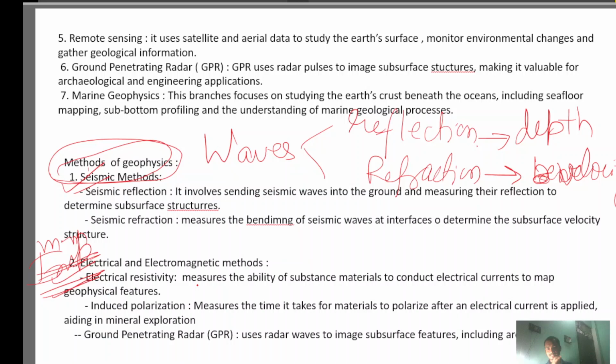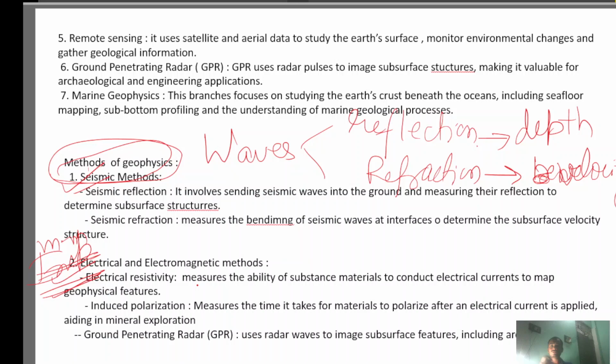Generally, people write just the electrical method, the magnetic method, but they forget about ground penetrating radar. Induced polarization, they understand is related to electricity, so it will be there. But they forget about ground penetrating radar. That's why it is very important, and they are continuously asking about it. It is also part of the question. It is very important, look at it.